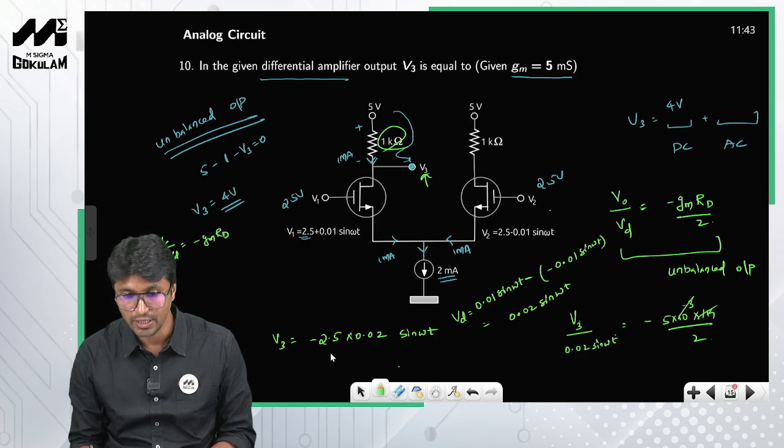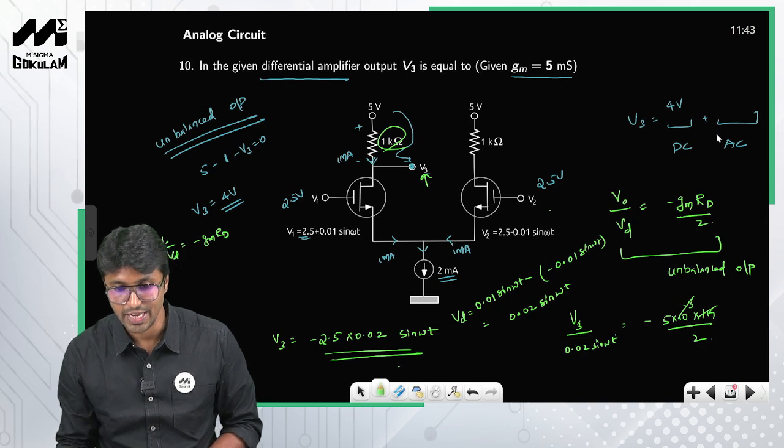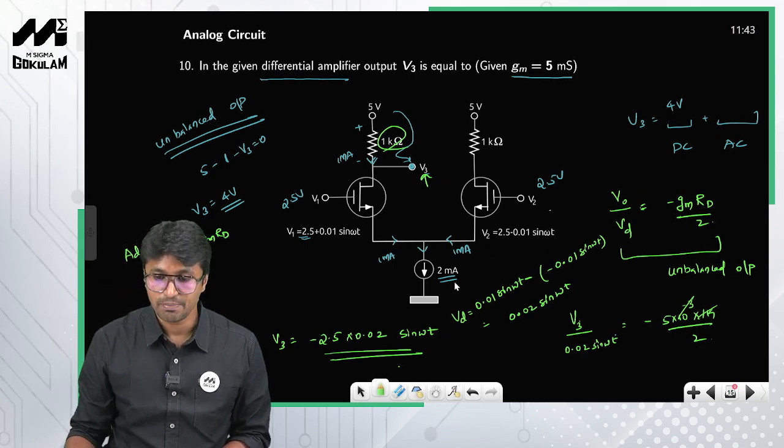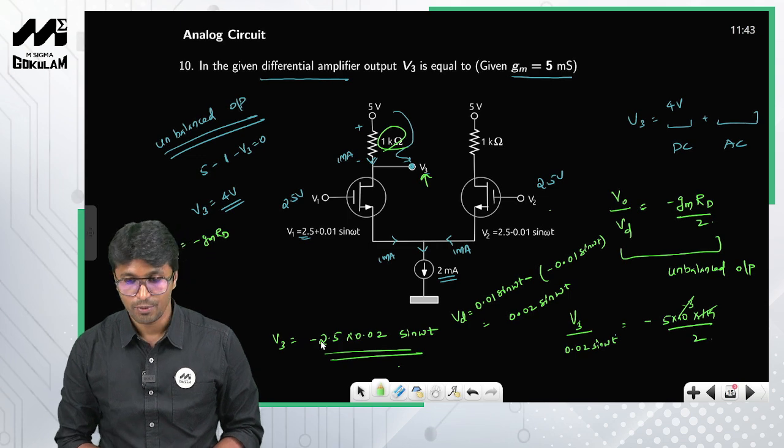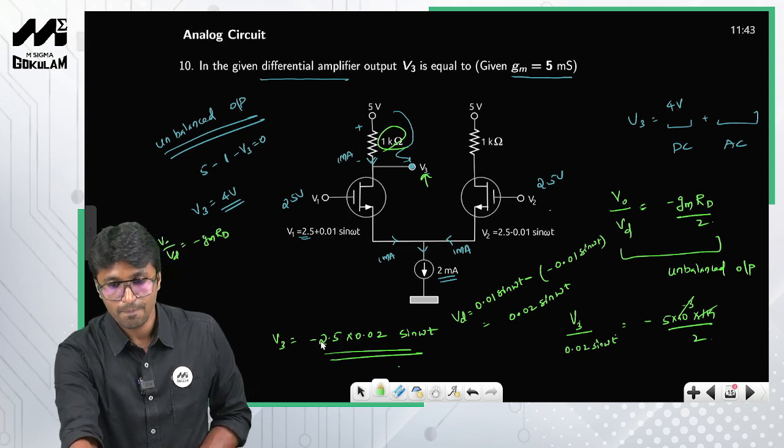sin omega t, right? So therefore this is nothing but the AC part. So you got the DC part as well as the AC part, right? So this is how you solve this particular problem. Now let us move on to the next question.